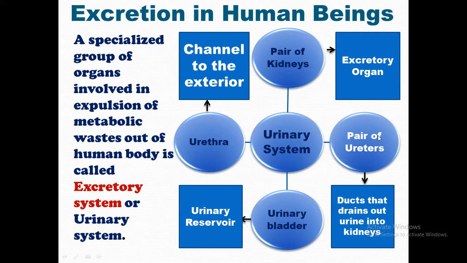The second organ is the pair of ureters. This pair of ureters acts as ducts that drain urine from the kidneys. Next is the urinary bladder, which acts as a urinary reservoir. Next is the urethra, which acts as a channel to the exterior of the human body, towards which the urine is expelled out. All right, so let's see how our kidney looks.